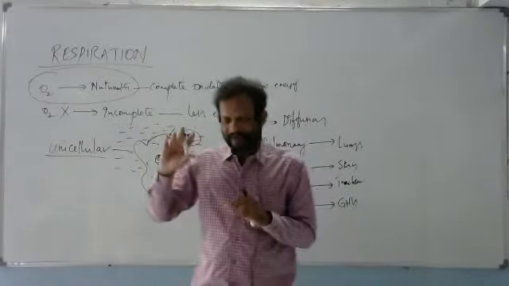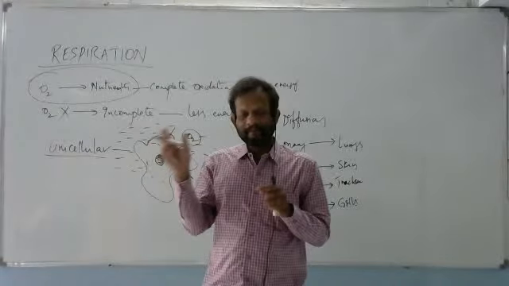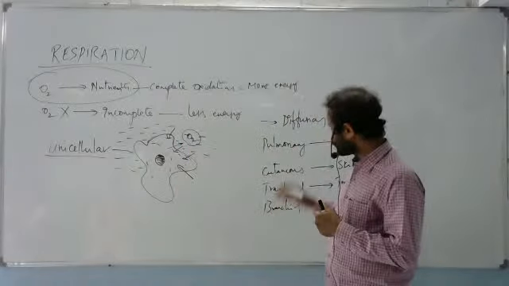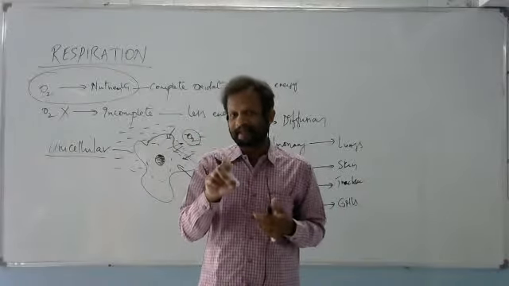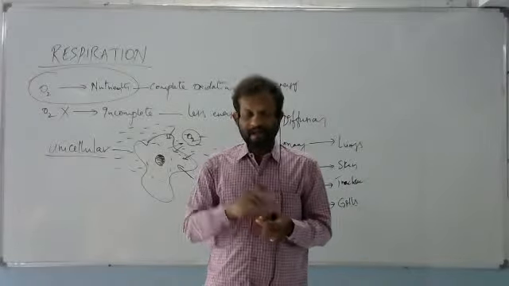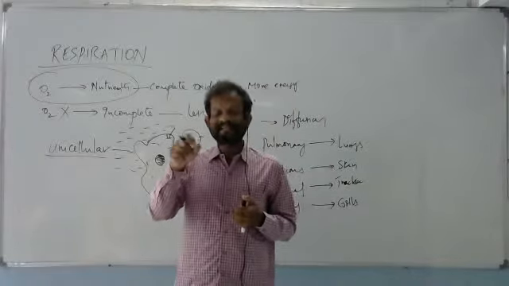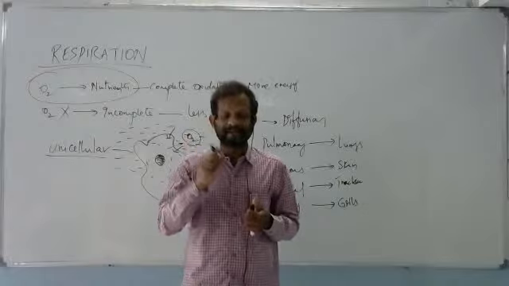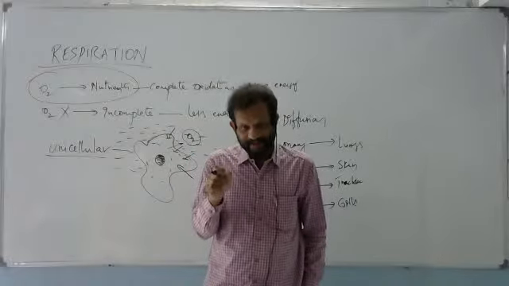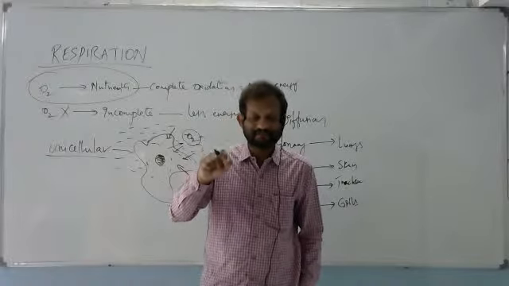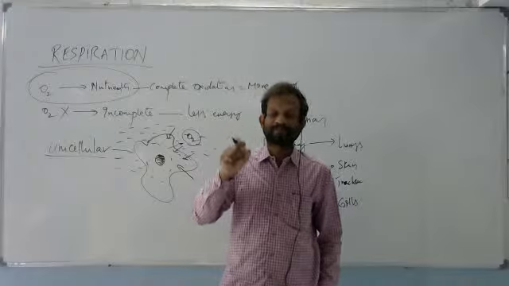First thing is, atmospheric oxygen must enter into the blood. That needs exchange. That exchange takes place through different organs. Once the oxygen has entered the blood of that animal, that blood will transport that oxygen to all the cells. Now inside the cell, oxidation must happen. That is the final process where energy is liberated. That final phase is respiration, or oxidation of food inside the cytoplasm of the cell.